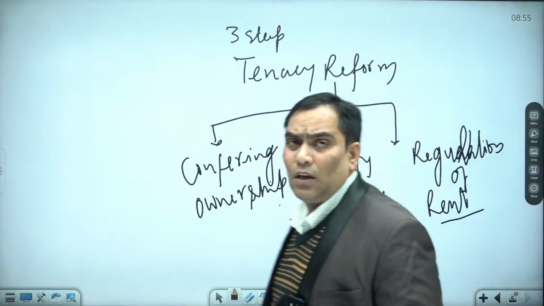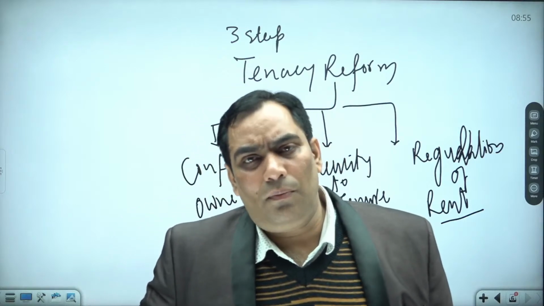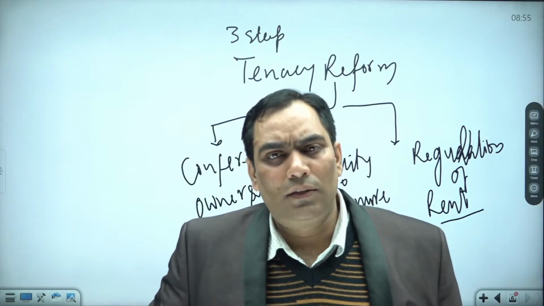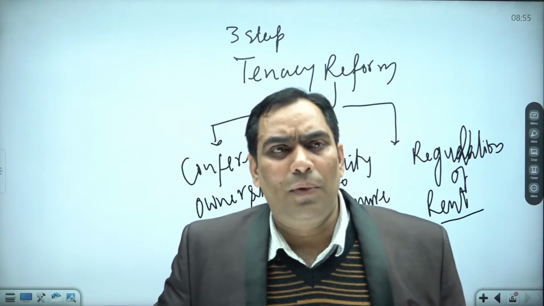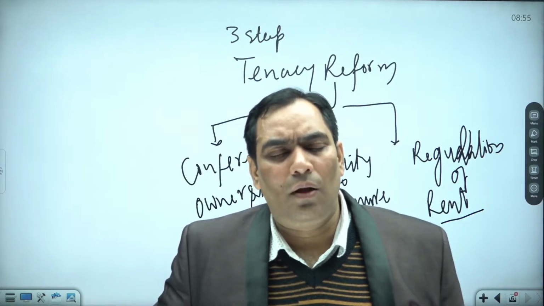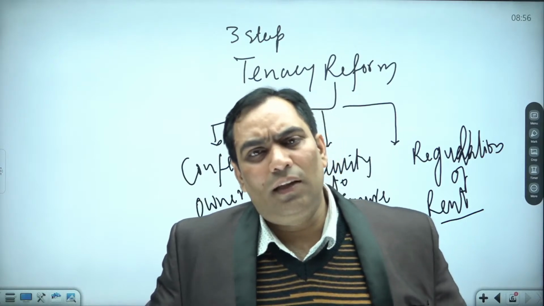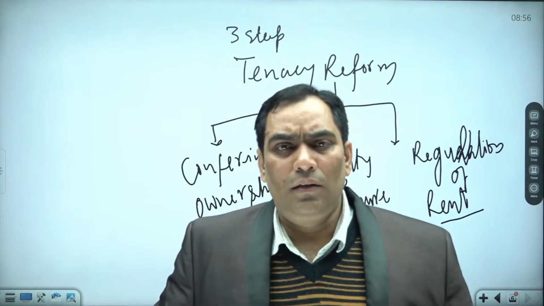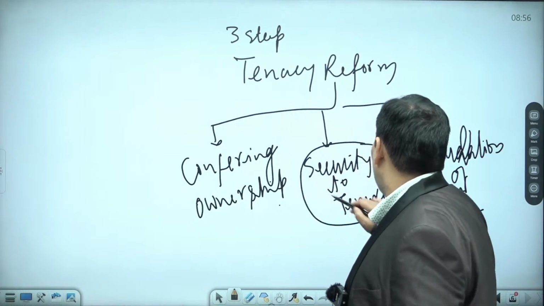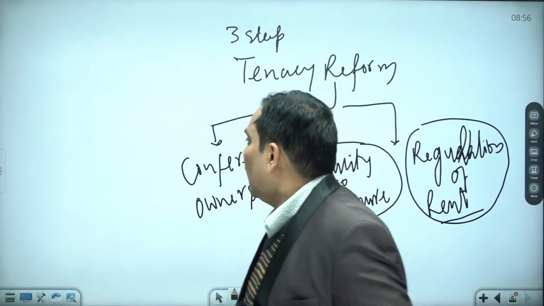My dears, please listen to me carefully. What I said is that in order to have the first reform, the abolition of intermediaries, the government went for the second reform, that is tenancy reform. And under the tenancy reform, the government took 3 steps. One is that the government conferred the rights to the land holding to the actual tillers. Second, they gave the security of tenure. What does it mean? We will discuss. Other, they made a provision for regularization of rent.